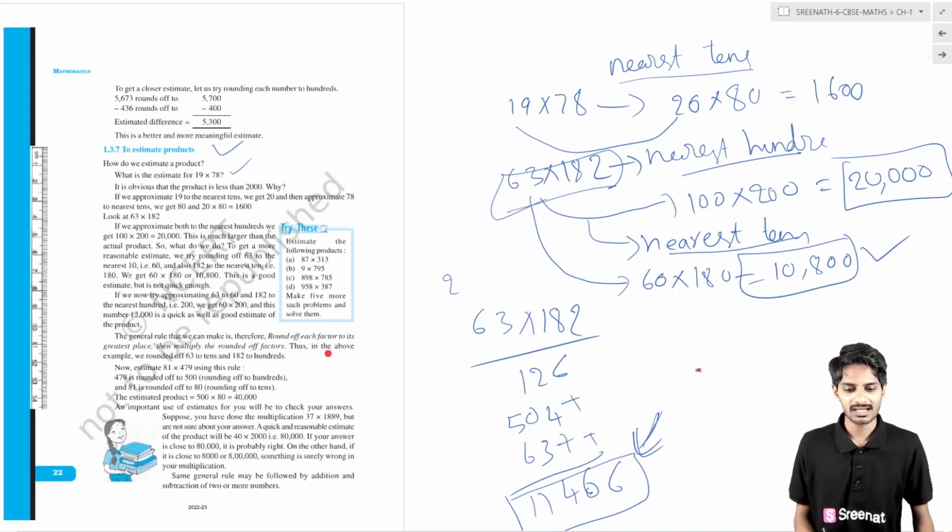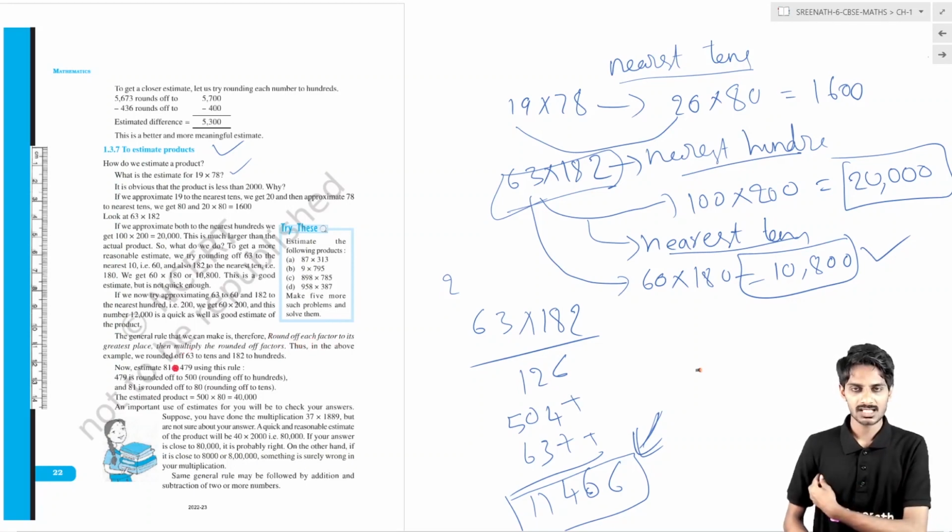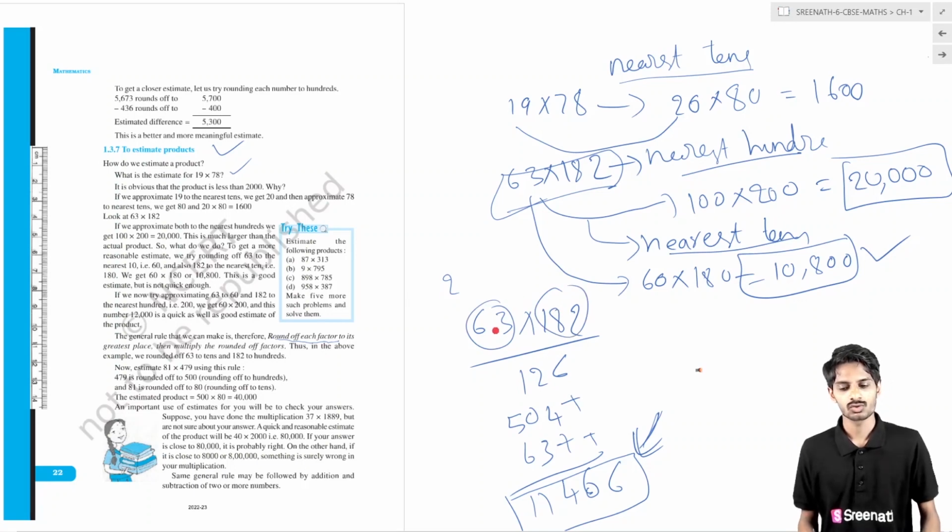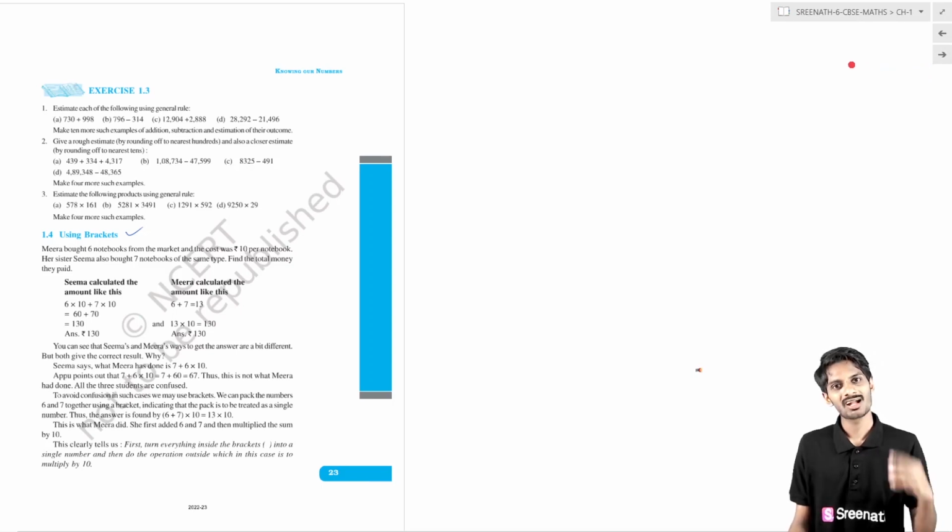So round off each factor to its greatest place, then multiply the rounded off factors. This is the rule you have to follow. Round off each factor to its greatest place. After that, multiply the rounded off factors. In this way you can estimate the products. We have completed 3 topics.